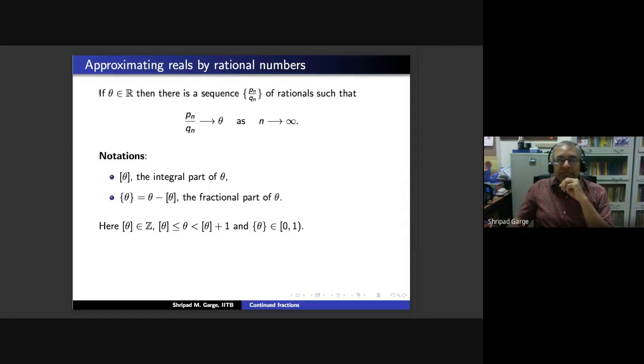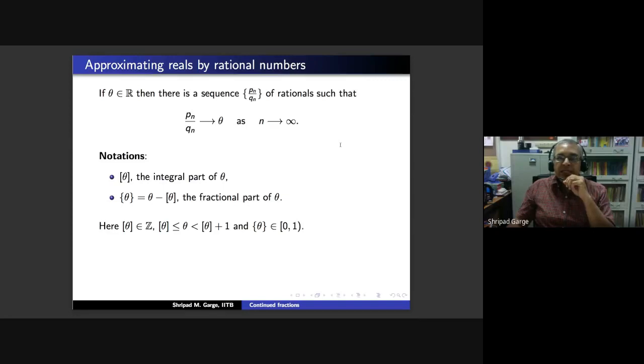So this is a statement which I am not going to prove, although I will perhaps mention some ways to see that. If you have a real number theta, then there are always rational numbers which are very close to theta. So given any real number theta, we can always find a sequence of rationals which converges to that theta. And there are several ways to obtain this sequence.